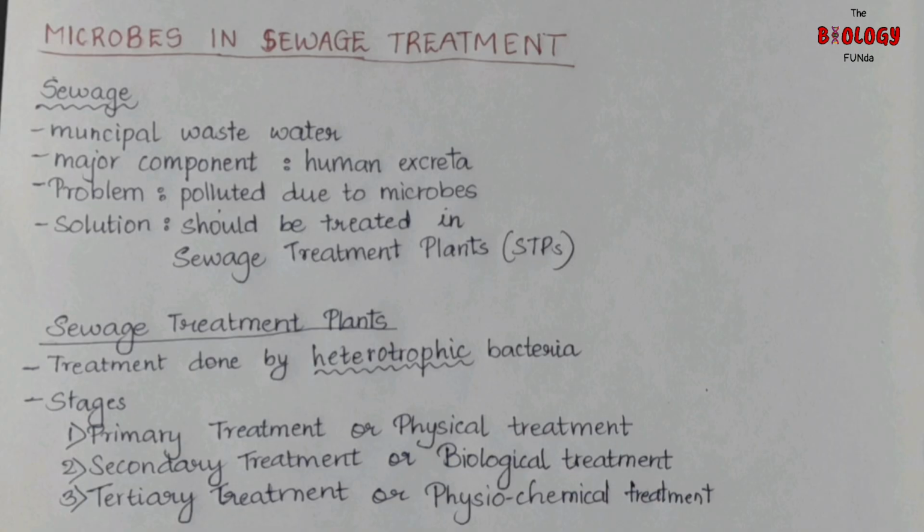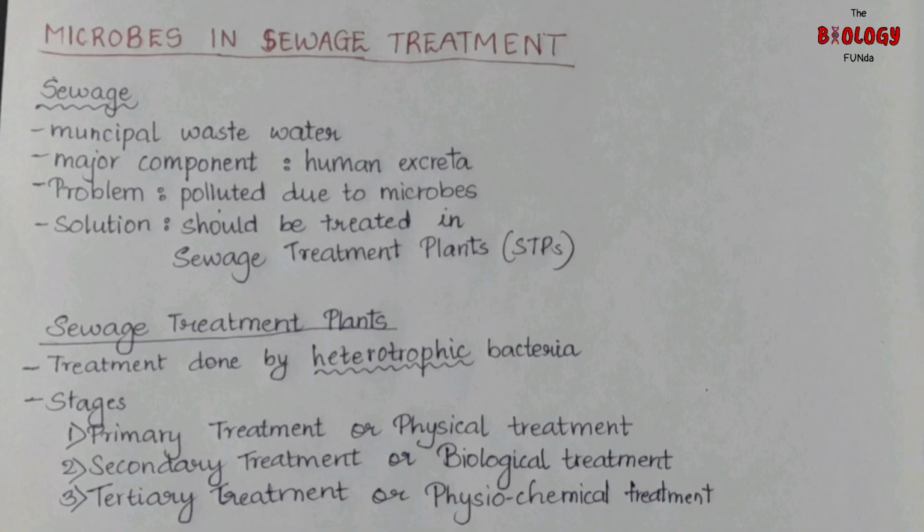So how can it be treated? Sewage can be treated in sewage treatment plants. In this treatment plant, the wastewater is treated using heterotrophic microbes, which feed on others for their food. That means they will feed on organic matter and the microbes of the sewage and make the sewage water less polluting. Hence, after the treatment, this water can be discharged directly into natural water bodies.